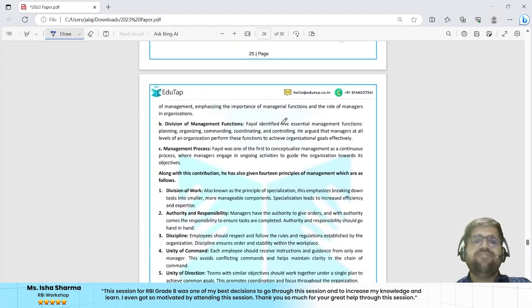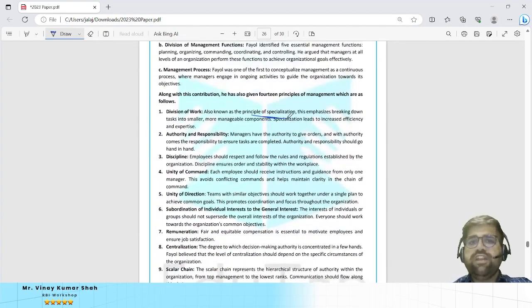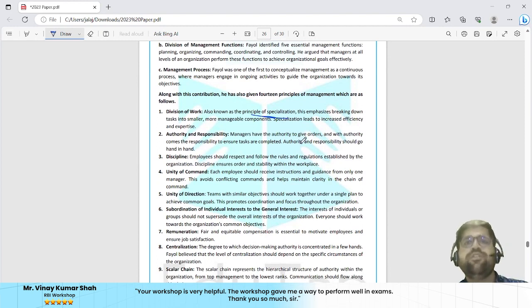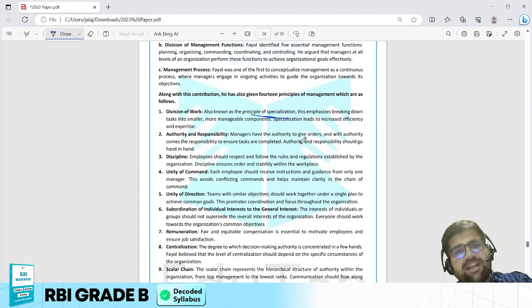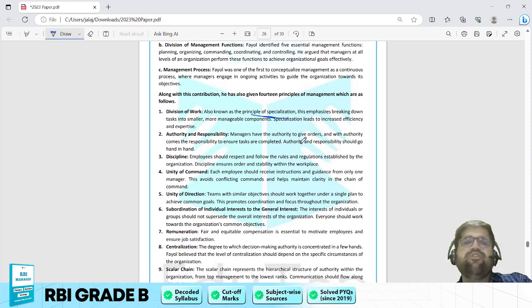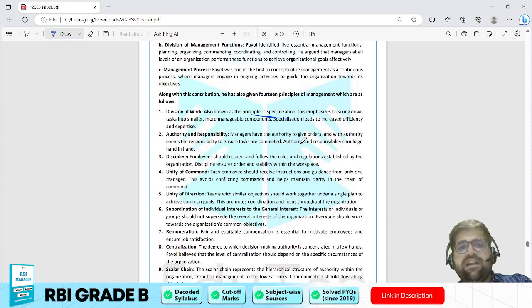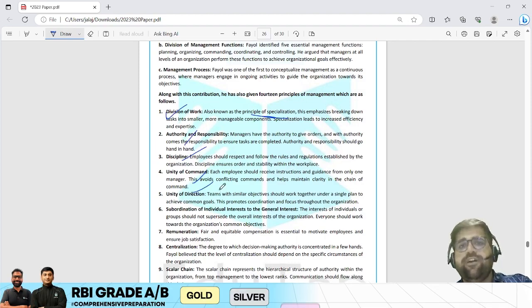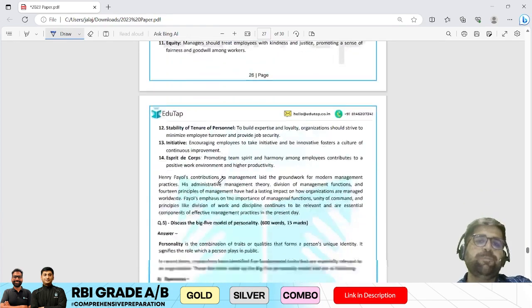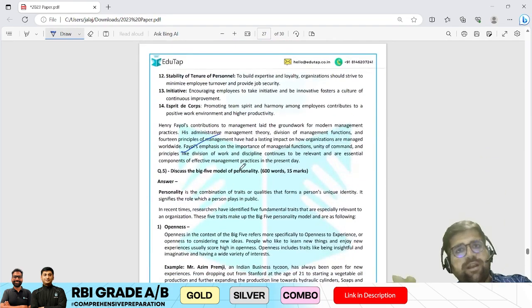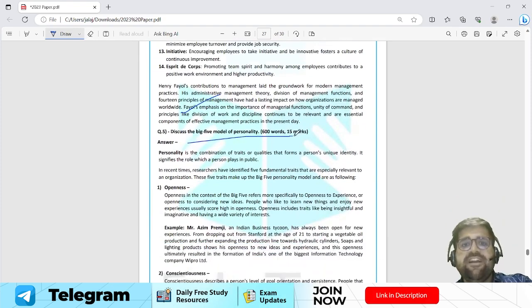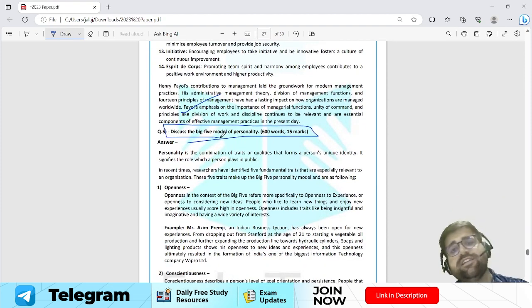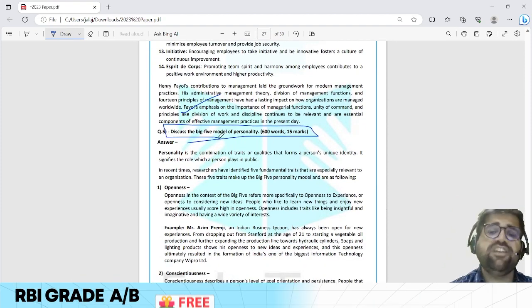You have to list them one by one. Do not go deep into each and every principle. You just have to use the approach of touch and go. You just touch that particular concept and move ahead in a very fast manner, because if you go on explaining each and every point, your word limit will become an issue. Again, give a proper conclusion to it. Discuss the Big Five personality model. This was also discussed in your FLTs, which we have provided.